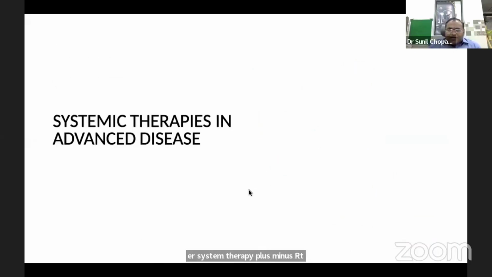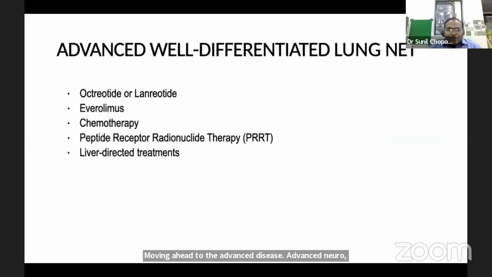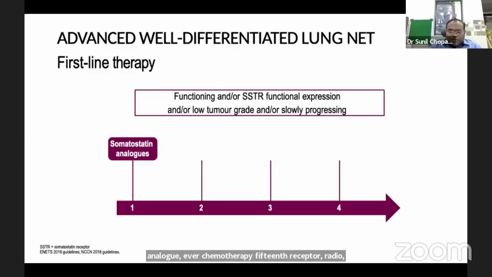Moving ahead to the advanced disease, advanced neuroendocrine tumors, options of systemic therapy. So these are the treatment options for advanced well-differentiated lung NETs, that is octreotide or lanreotide, that is somatostatin analog, everolimus, chemotherapy, peptide receptor radionuclide therapy, or liver-directed therapies. Moving ahead to the first line therapy, for tumors which are functioning or SSTR expression is there on scan, with low tumor grade or slowly progressive disease, somatostatin analogs are used as a first line treatment.